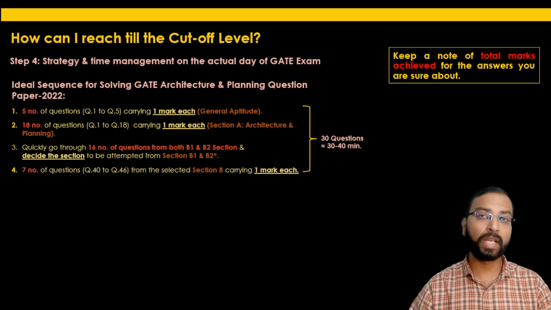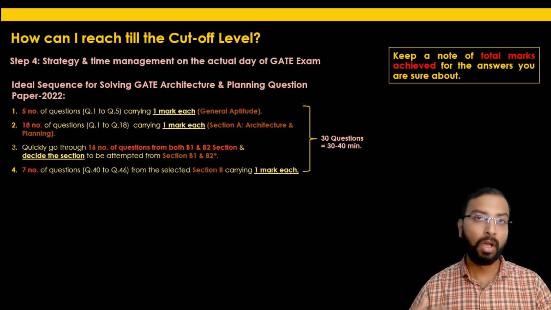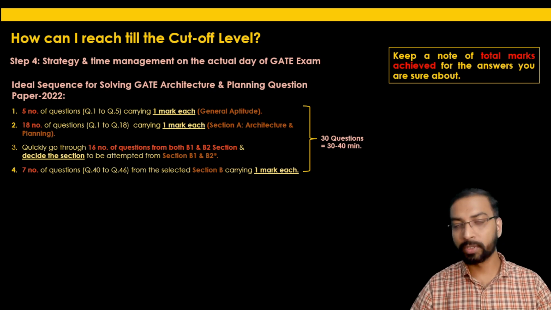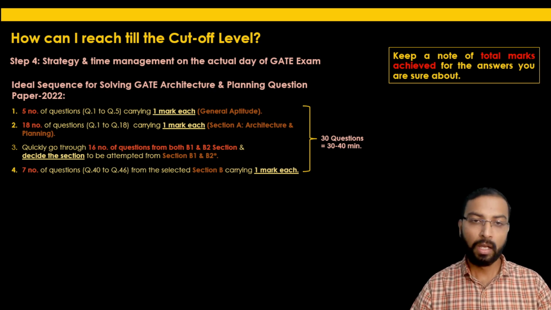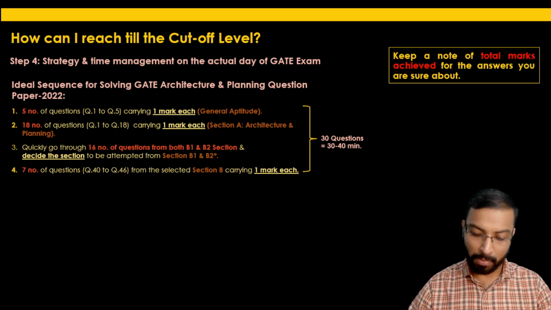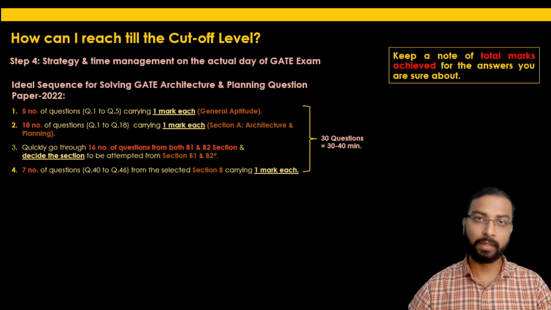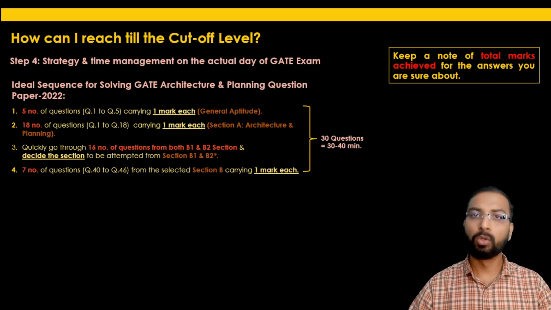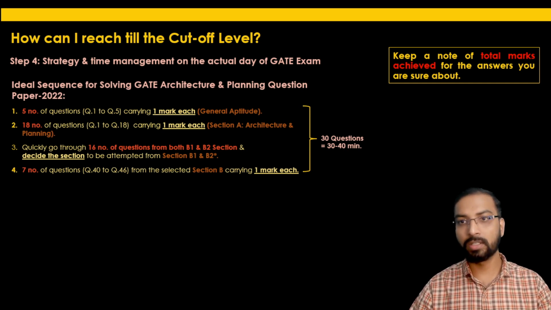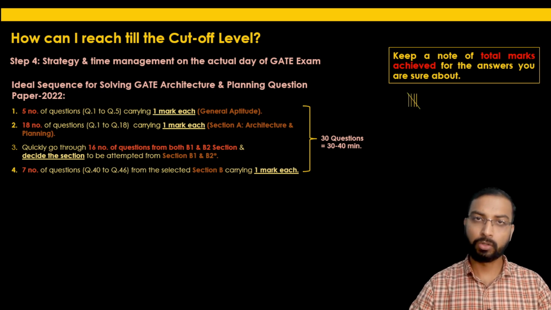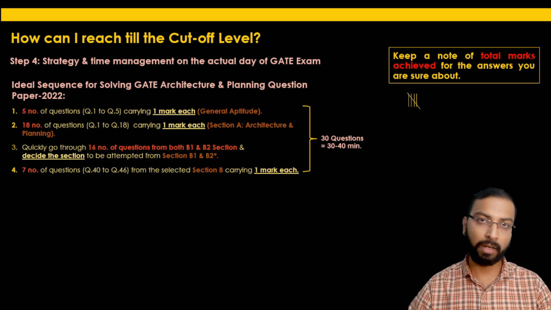one will require more time to solve the numerical answer type questions, or to select the suitable options in the MSQ type multiple select questions, and the remaining questions. The other advice is, whenever I appear for a competitive exam, I always keep a note of how many total marks I have achieved till that question, for which I am very sure. So one should keep a note of total marks achieved for the answers you are sure about. I used to scribble in groups of 5, that till now I am very sure about these 5 questions I have attempted.